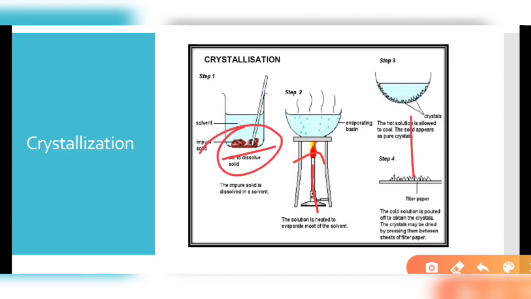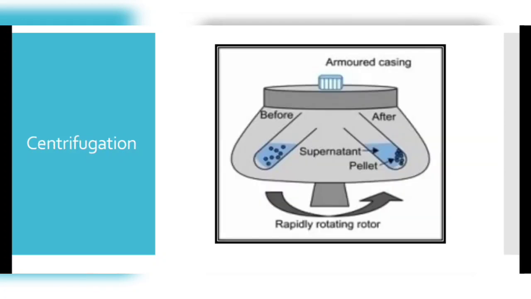When we cool it down, the pure particles separate by forming crystals, either at the bottom or at the surface of the solvent. We can separate them, dry them, and use them. So to get a pure substance from an impure solid, we can easily use this crystallization process.